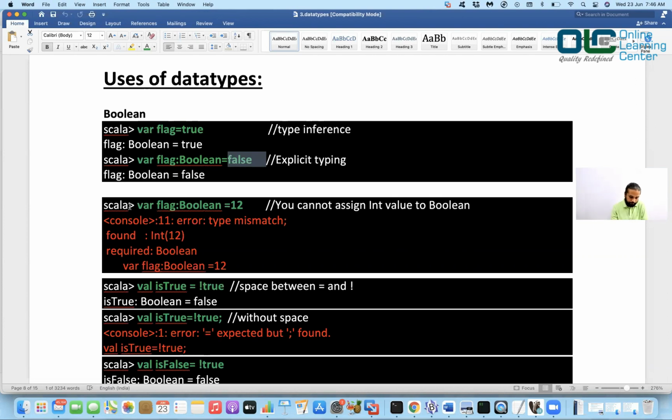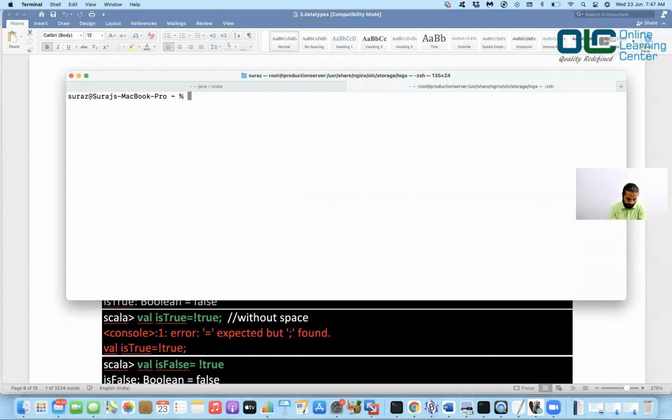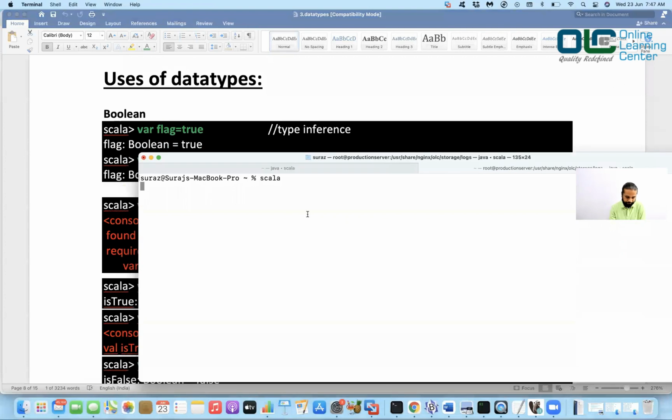Now, in Scala, var flag colon Boolean is equal to 12, this is wrong. So you cannot say variable flag of Boolean type is equal to 12. 12 is an integer, and you cannot pass this integer to a flag which is of Boolean type. So this is not correct. So let me go back here and I'll just say scala. We'll try to do them, and then we'll get started.